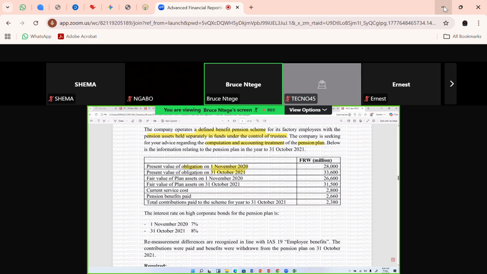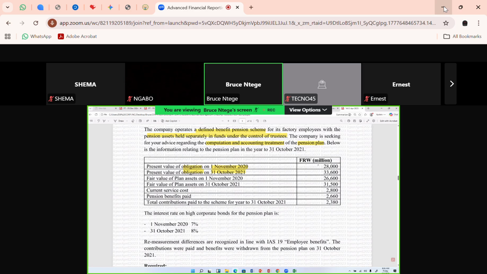So you see, we need to reconcile, we need to explain the change in the year for the pension obligation. The opening balance was 28,000, the closing balance is 33,600. So the change in the year could be some of those 7 transactions we talked about.